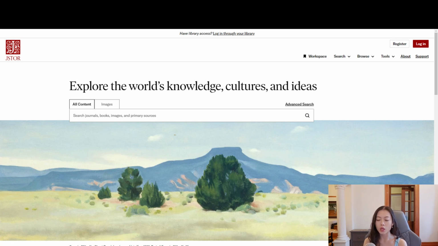But in JSTOR, you can find a lot of papers and essays where you have the information of the writer. They're usually professors, scholars or institutes. Anyway, the information you can find in JSTOR is going to be more professional, more academic. Therefore, in academic writing, JSTOR is a better source of information than Google.